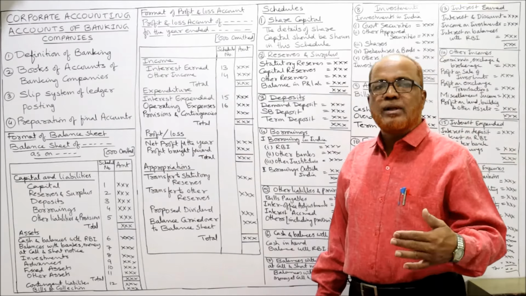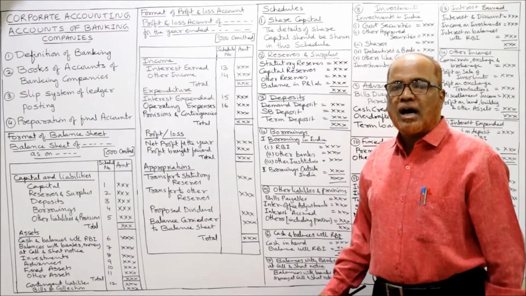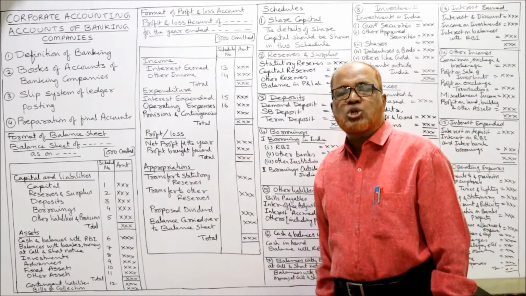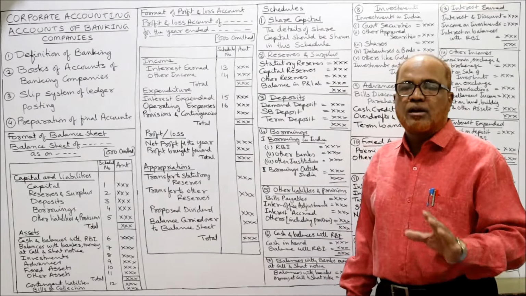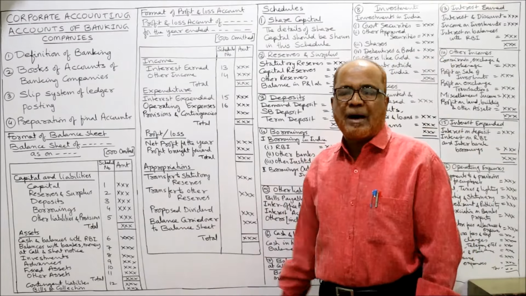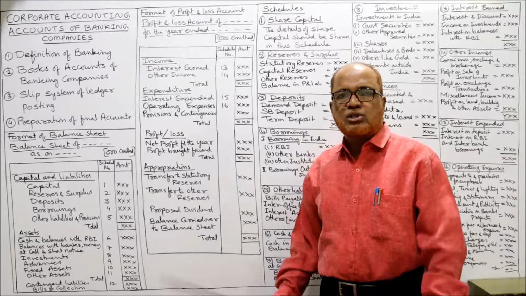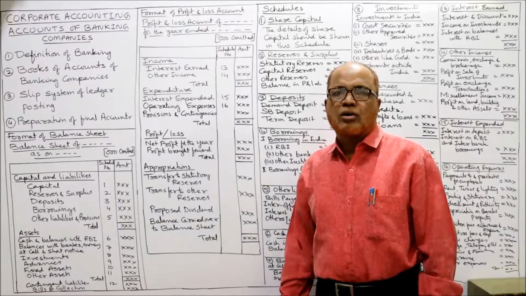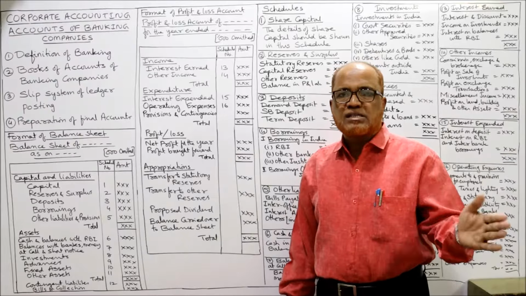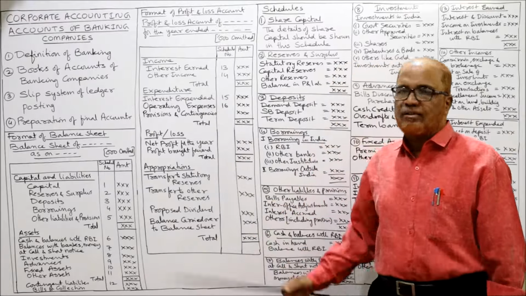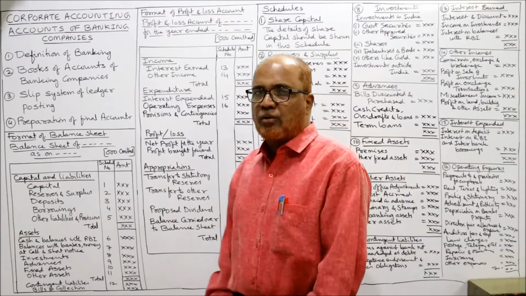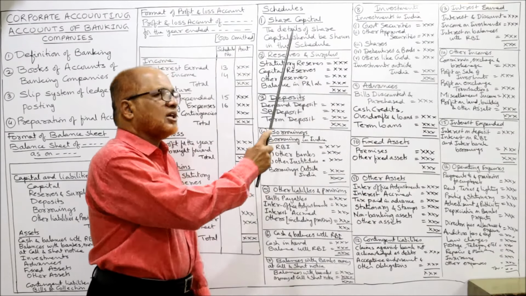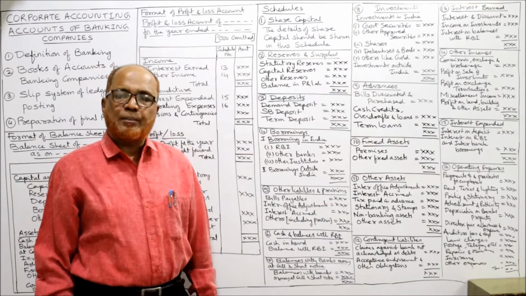So this is the format of profit and loss account. Now briefly we'll learn what are the items that will be taken under each of the schedules. Totally 16 schedules are there. 12 schedules you will find in balance sheet and 4 schedules you will find in profit and loss account. 13, 14, 15, 16. These 4 schedules you'll have in profit and loss account. Now we'll see one by one each schedule.